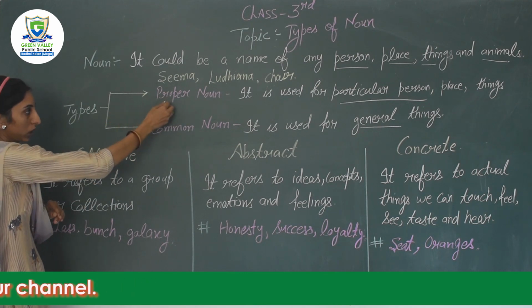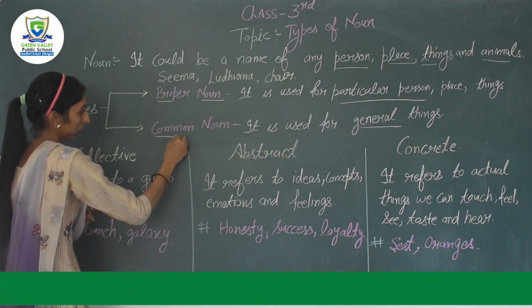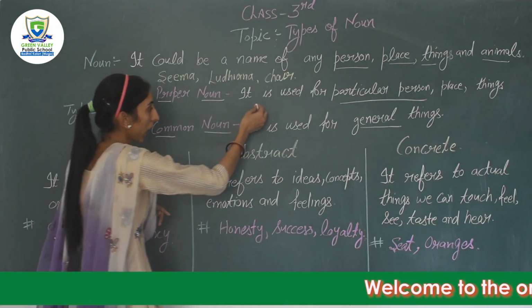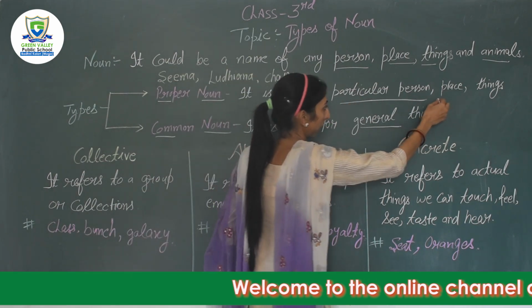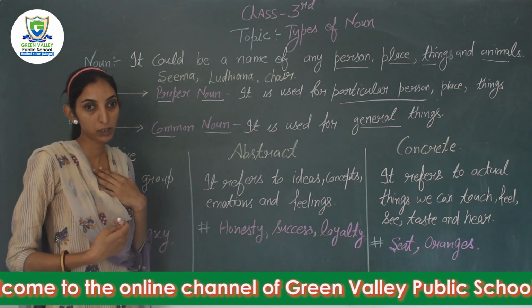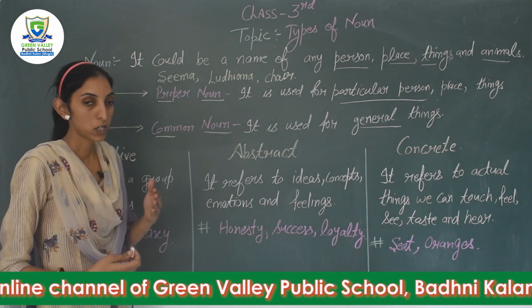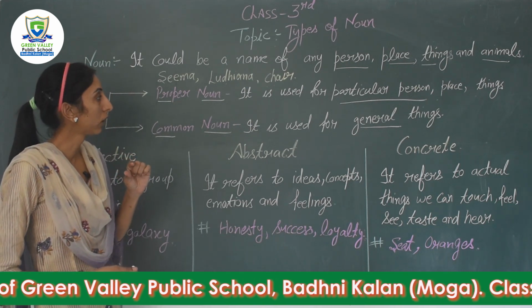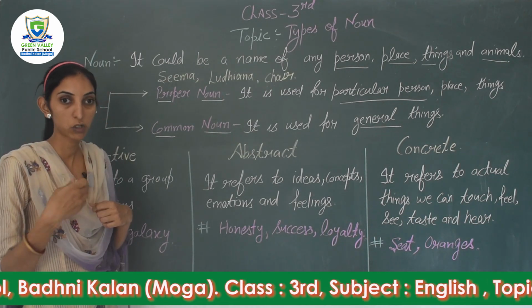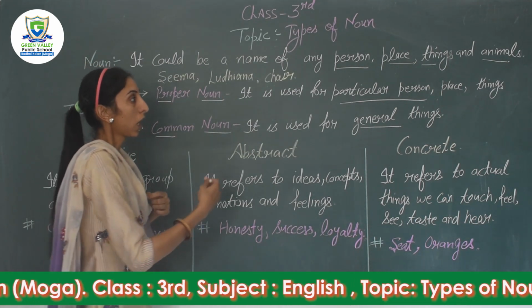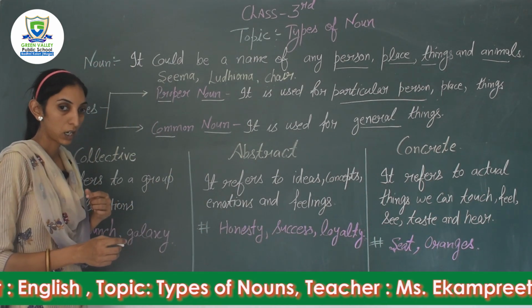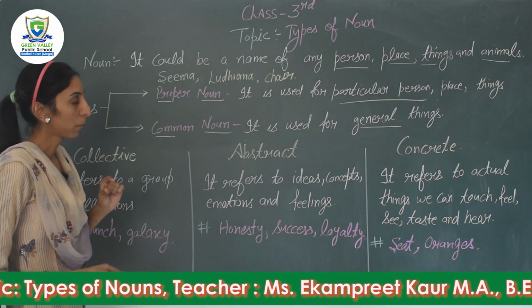And two types we had already done. Proper noun and common noun. What is proper noun? I am going to recall the things. It is used for particular person, place and things. As I am going to give my example. My name is Ekampreet Kaur. I am your English teacher. So the recognition of mine is the name. That my name is Ekampreet Kaur. So I am a particular person. Fine. Particular place as Ludhiana is a crowded city. Ludhiana is also a particular place, right?